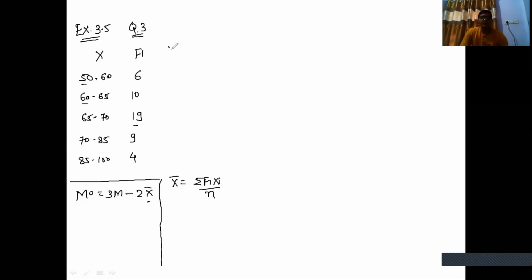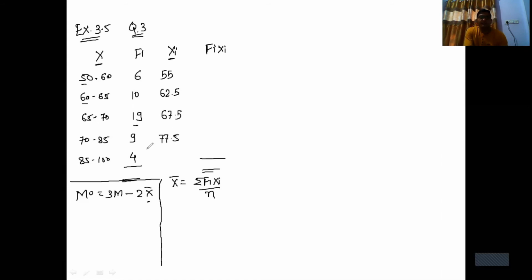From x we have to find xi, and then multiply both fi and xi, and the total of fi xi is called sigma fi xi. Now this is the mid value of class 50 to 60: mid value is 55. 60 to 65, mid value is 62.5. Then 67.5, then 77.5, and finally 92.5.